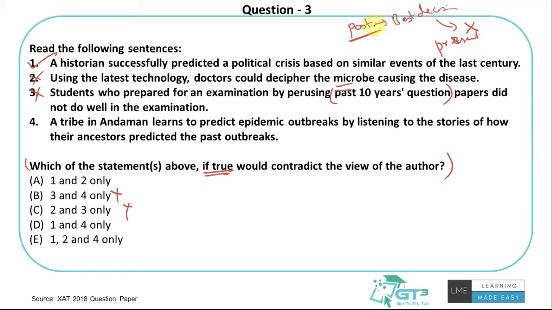What is relevant in the past might not be relevant in the present. So for that reason, this could be a bad strategy: to read the last few years' papers and not do well in the examination. It works a lot better in real life, to be fair, in quite a few places, but here it's going along with what the author is saying. Most of us would have done more or less the same, but anyways.